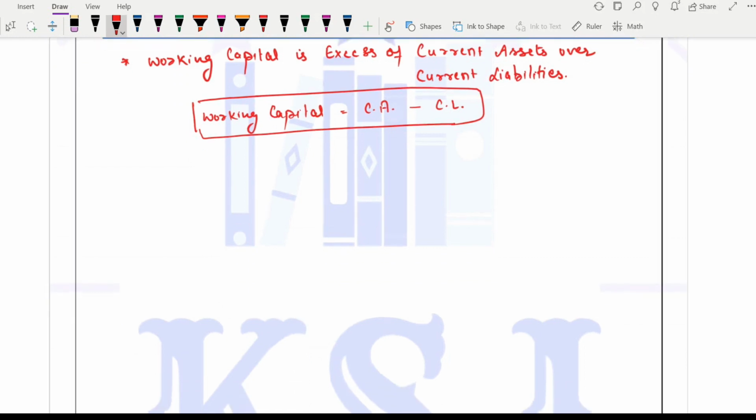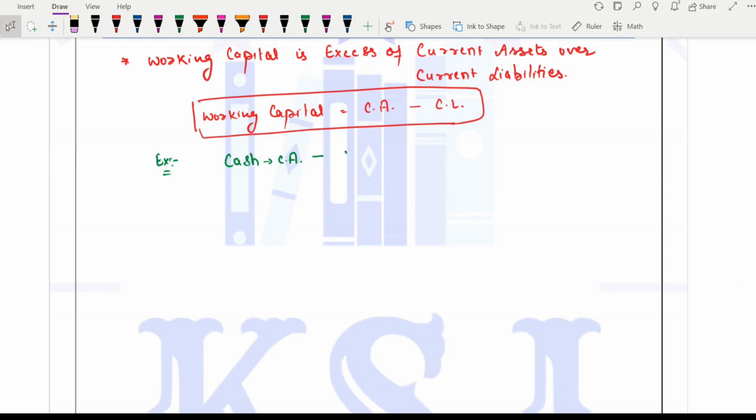What do we mean by it? Listen to it very carefully. I'll take a few examples for it. Example 1. I'll say cash. Cash is your current asset, isn't it?